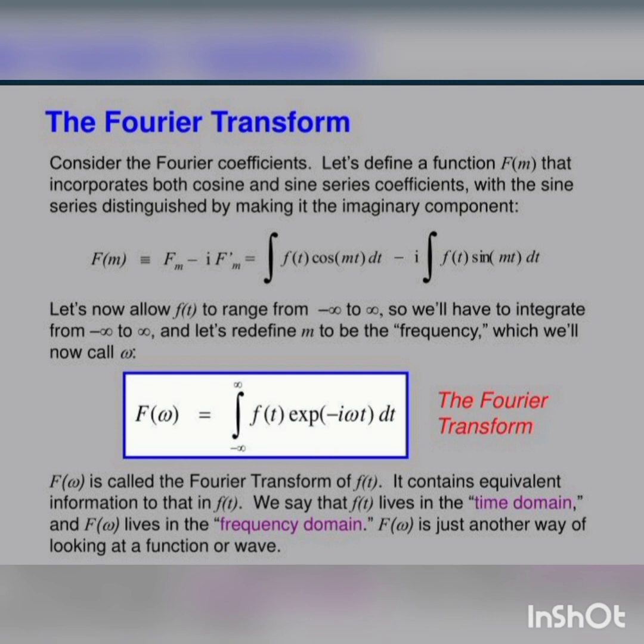F(ω) is called the Fourier transform of f(t). It contains equivalent information to that in f(t). We say that f(t) lives in the time domain and F(ω) lives in the frequency domain. F(ω) is just another way of looking at a function or a wave.